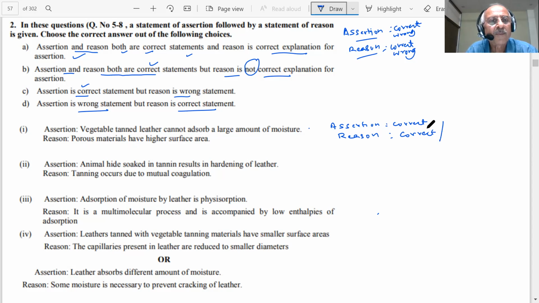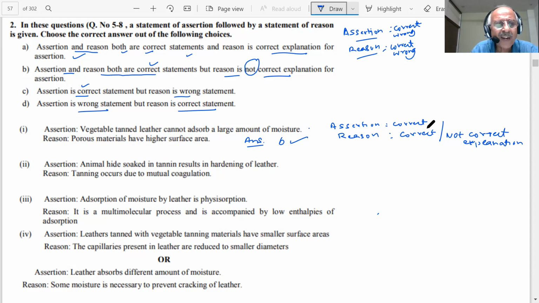But porous materials have higher surface area is not supporting this. Both are correct, but reason is not correct explanation for the assertion. Then what is the answer? What answer we are giving? It will be B. Choice is B.